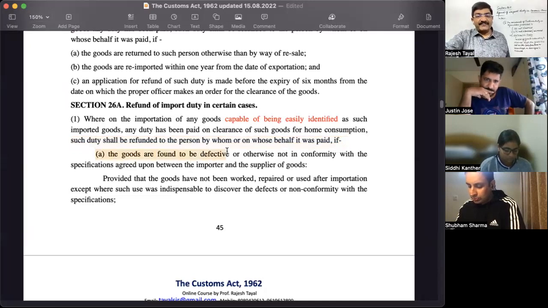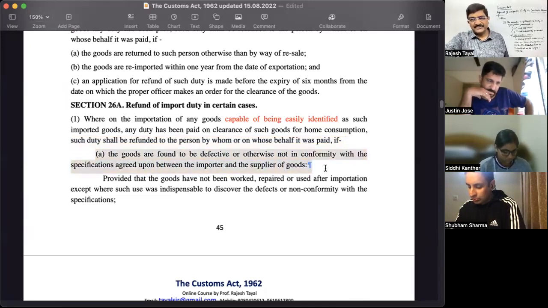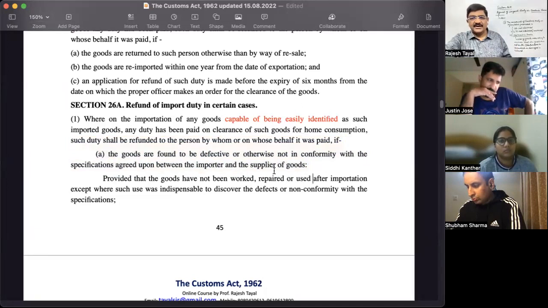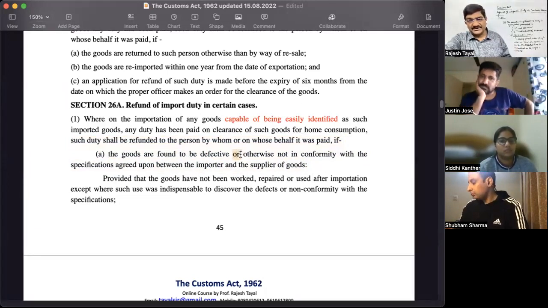The goods are found to be defective or otherwise not in conformity with the specification agreed upon between the importer and the supplier of the goods. Two clauses covered in one. Goods are found defective or otherwise not in conformity. Actually, these are two different clauses. So this or automatically helps you to bifurcate that into two different clauses.